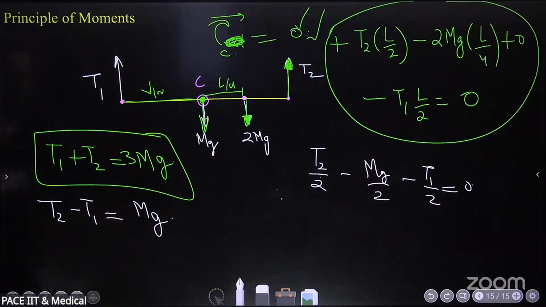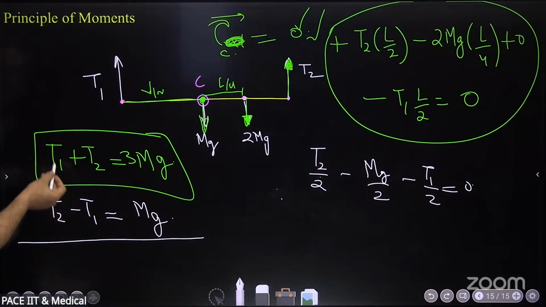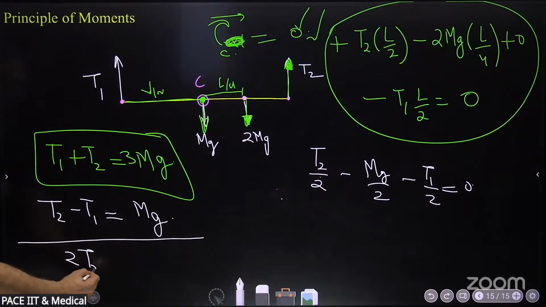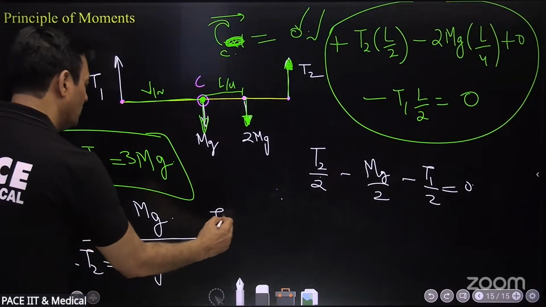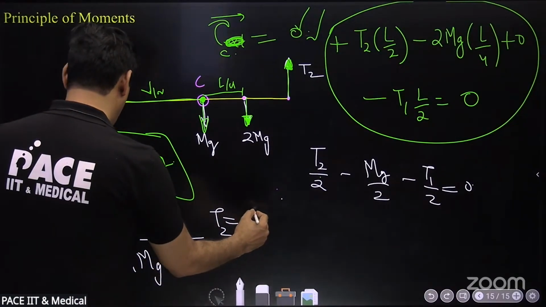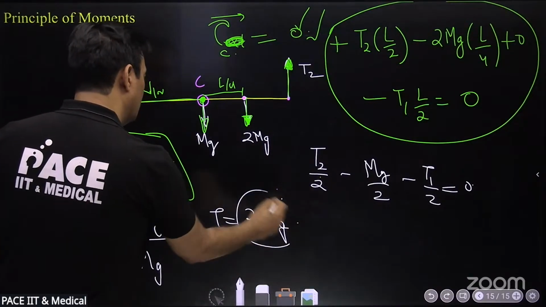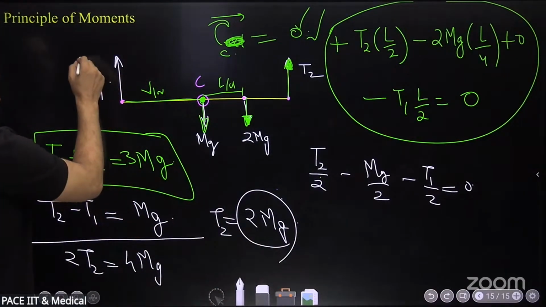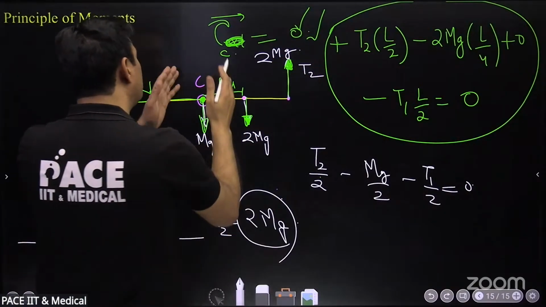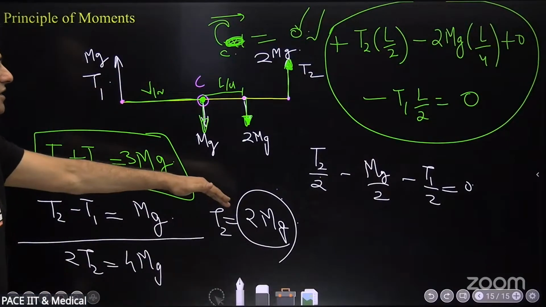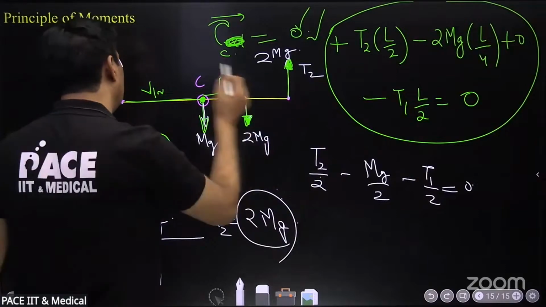This is the second equation. Now it can be solved as linear equations. Add these two equations, and you will get T1 cancelled. 2T2 is equal to 2mg, so T2 is equal to mg. And T1 is equal to 2mg. And therefore this will come out to be mg. This will be 2 mg, because the net force we need is 3 mg upward as well. The net force downward is 3 mg, so upward also 3 mg for equilibrium. So we got the answers. This is 2 mg, this is 1 mg.